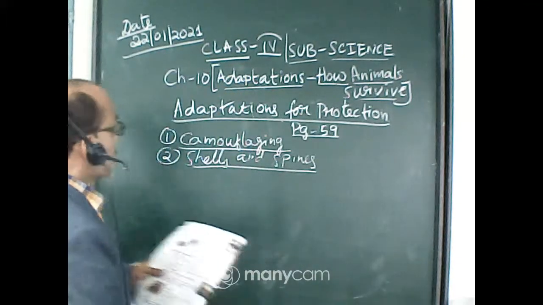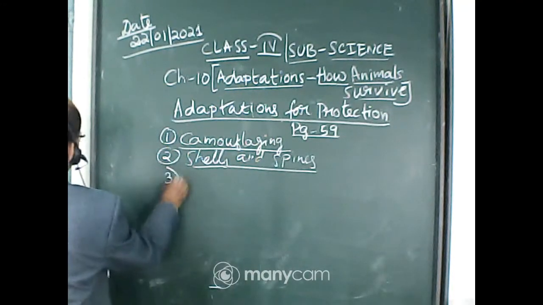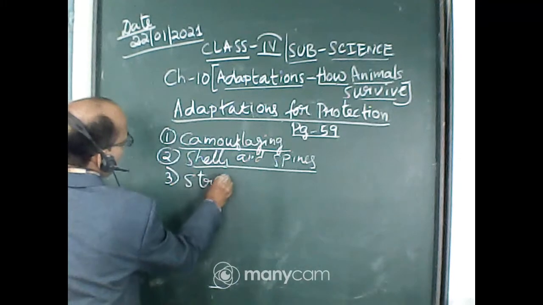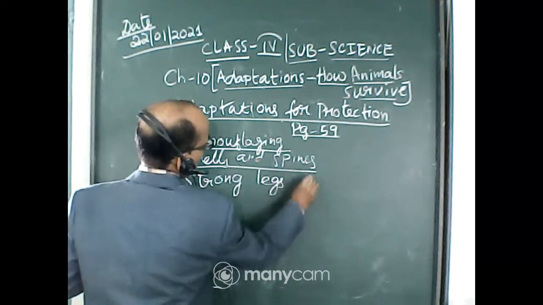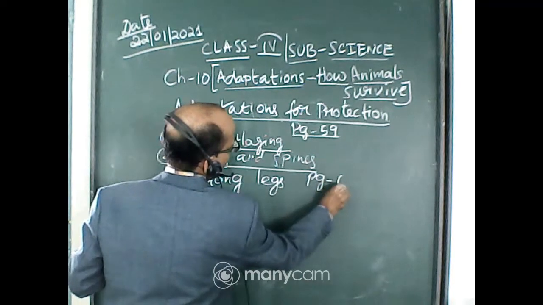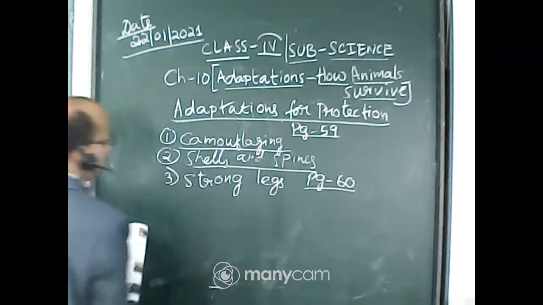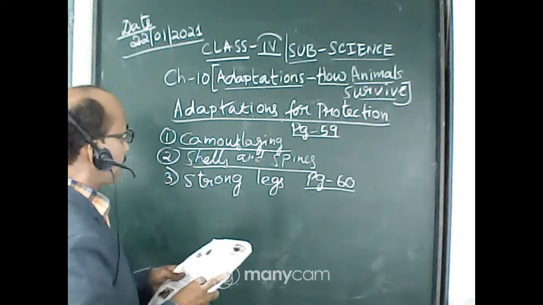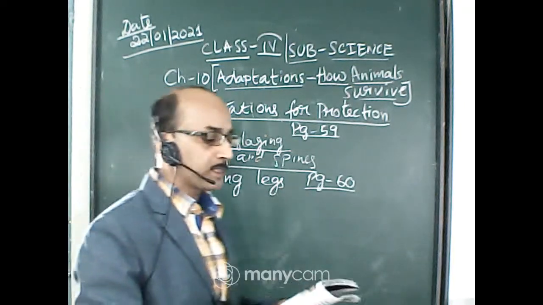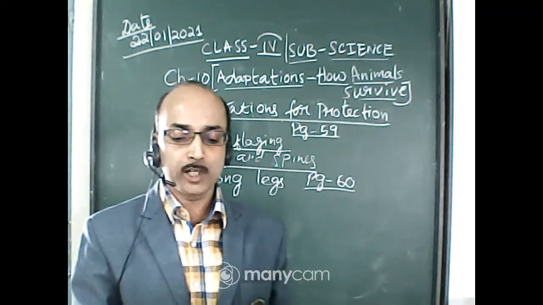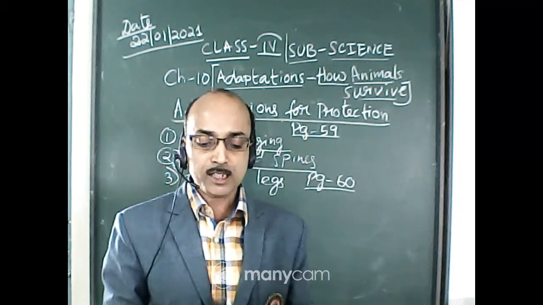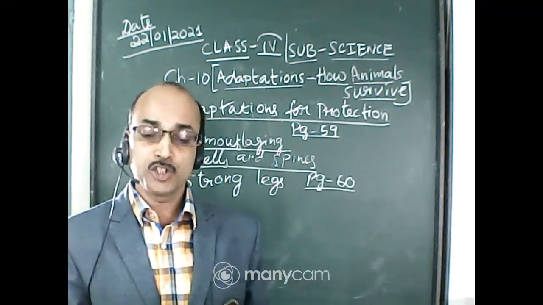Now the next one is number 3, strong legs. You can find this on the next page in your science book, that is page number 60. You can find this strong legs adaptation for protection on page number 60. Some animals like deer, giraffe and ostriches have strong legs. They can run very fast whenever they sense any danger.